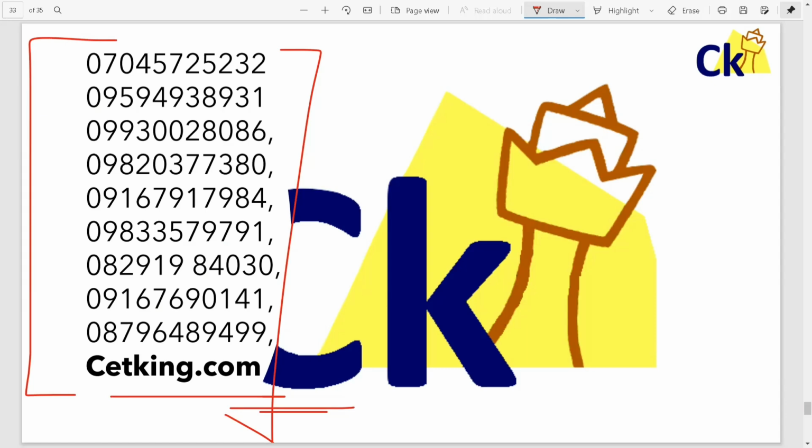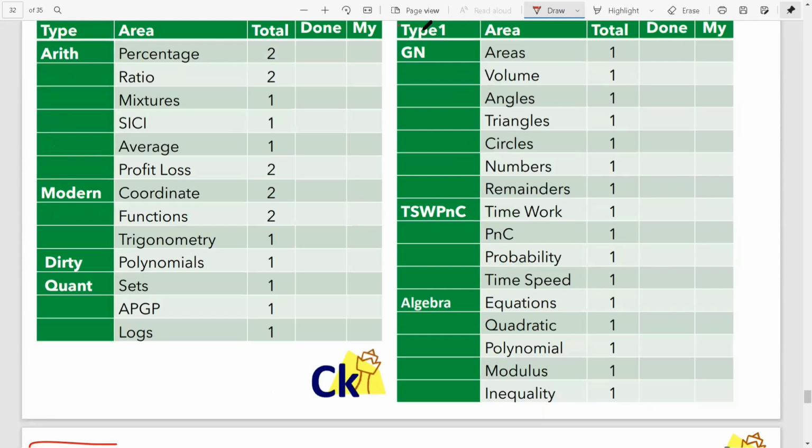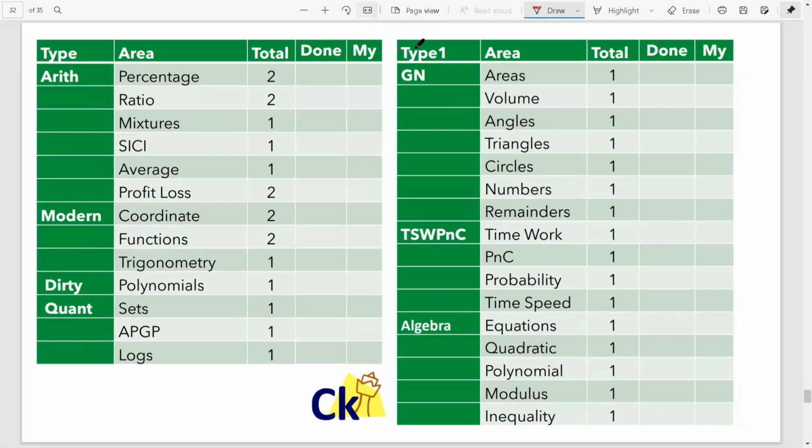So this is the way I want to motivate you, by taking the numbers. I know a lot of comments will come saying this is a very bad way of thinking, this and that. Brother, this is one of the ways to motivate. If you want motivation from a profile, I already made a video on that. But this kind of motivation always works for a lot of people.